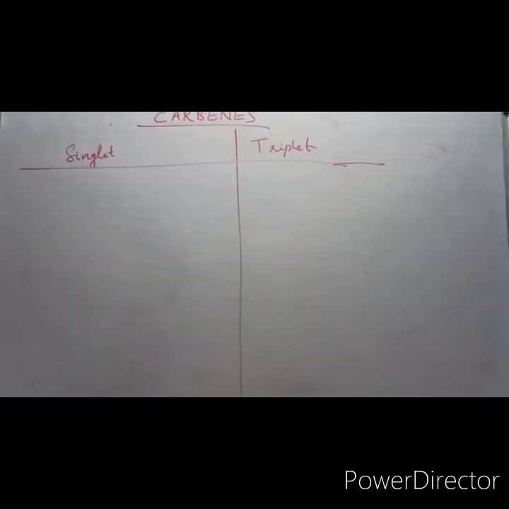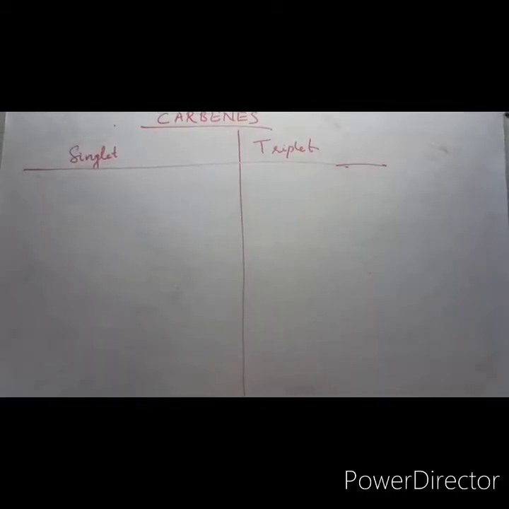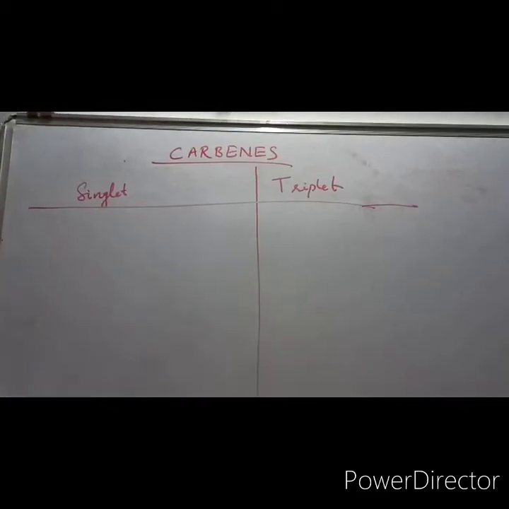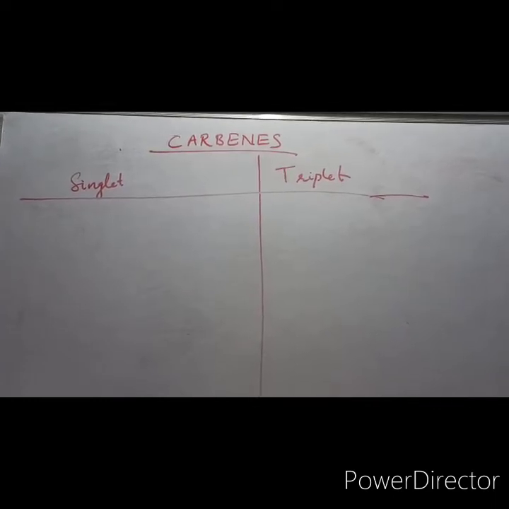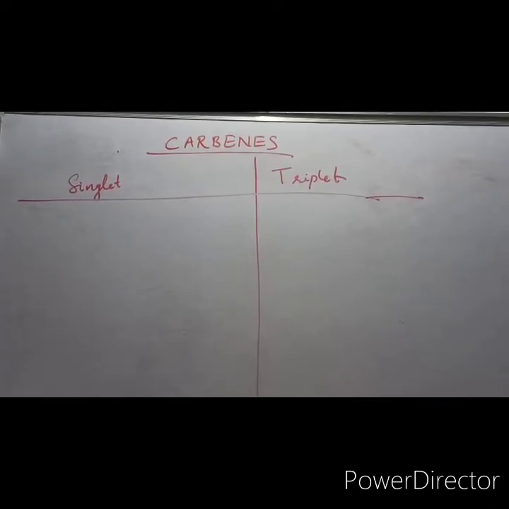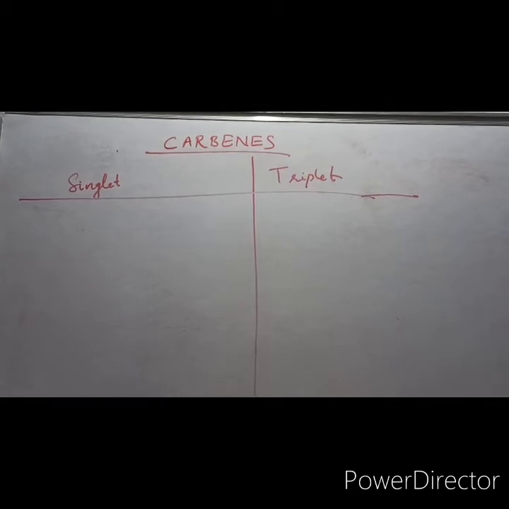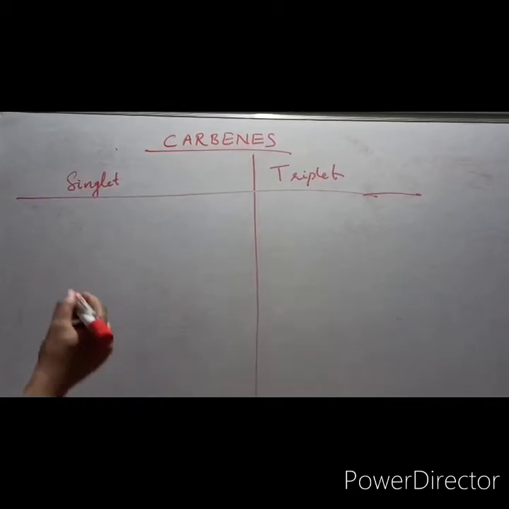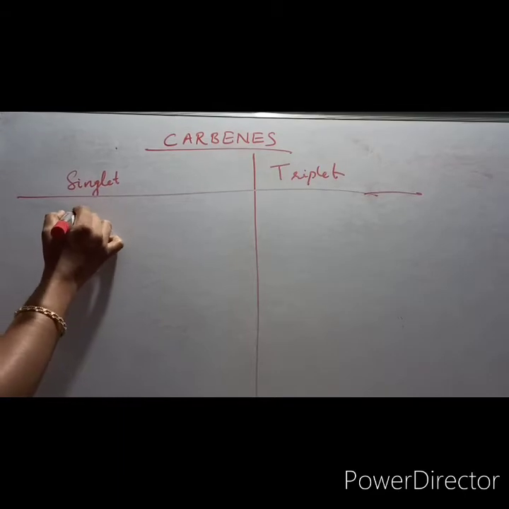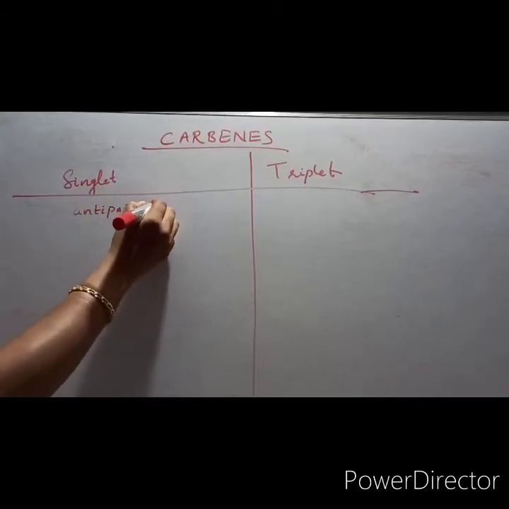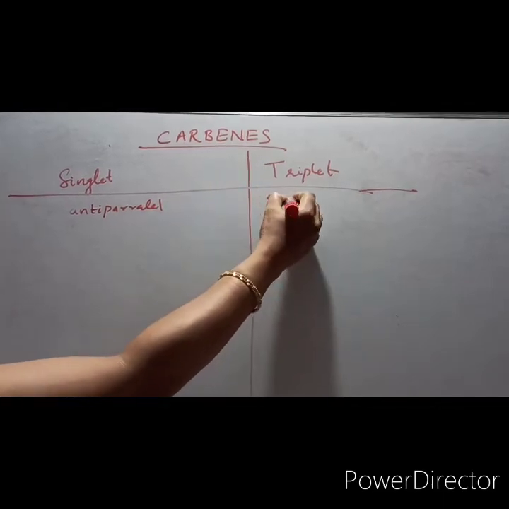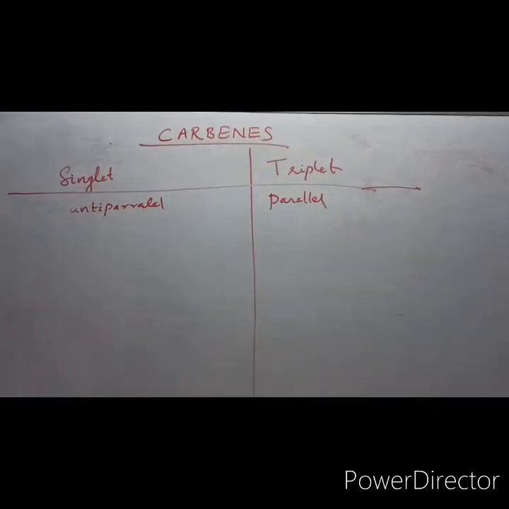Now we will discuss the classification, hybridization and structure of carbenes. As I said earlier, there are singlet carbenes and triplet carbenes. In singlet carbenes the spins are anti-parallel, and in triplet carbenes the alignment is parallel, as you all know.